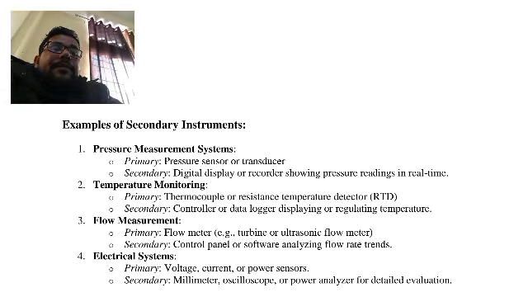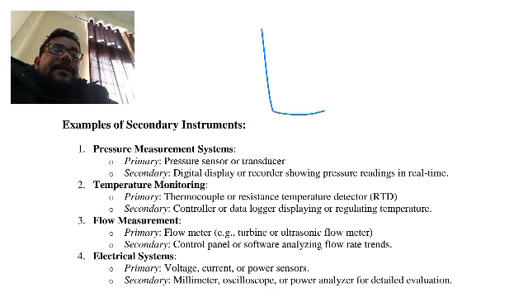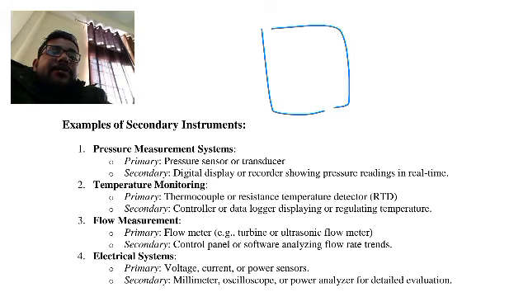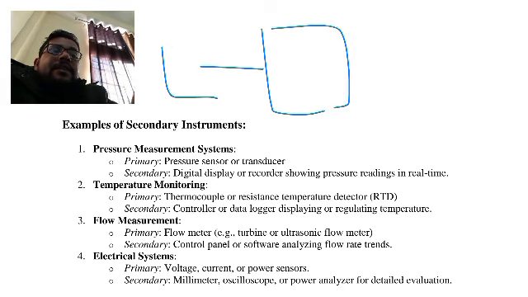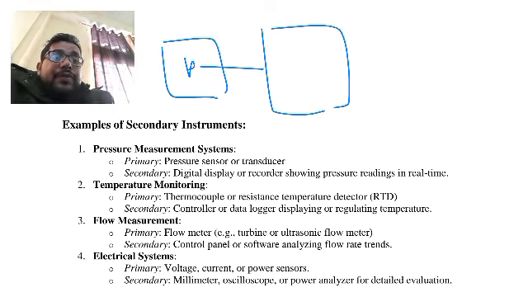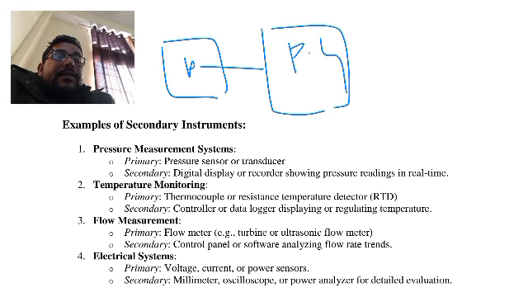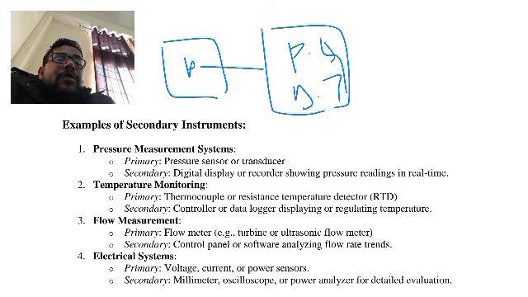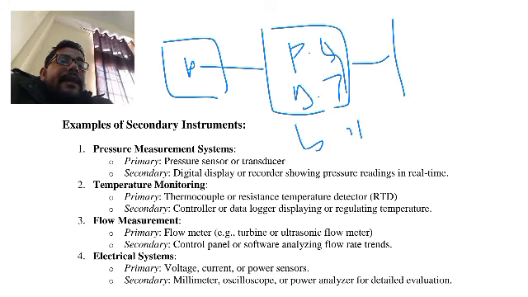Suppose this is the primary instrument, and we want to sense the pressure in this tank. Here the pressure sensor can be a diaphragm, a Bourdon tube, or bellows. They convert pressure into displacement.